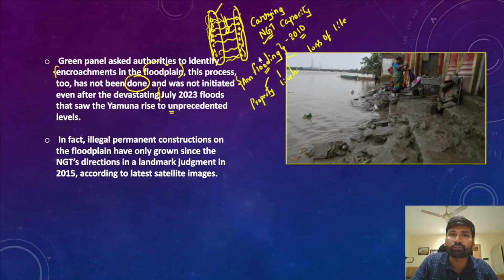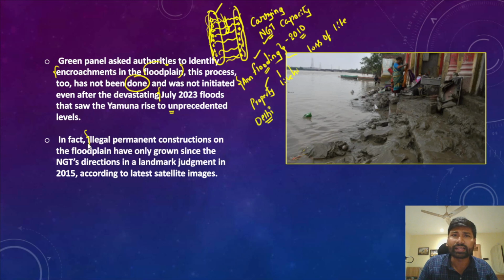Now apart from that, if you see regular flooding of river Yamuna in the nearby areas, then Delhi as a city would face the consequences of annual flooding regularly. So encroachment upon the floodplains of river Yamuna is a very serious problem here. Not just river Yamuna, but encroachment upon the floodplains of any other river is a serious consequence. In fact, there are a lot of illegal permanent constructions across the floodplains of river Yamuna.